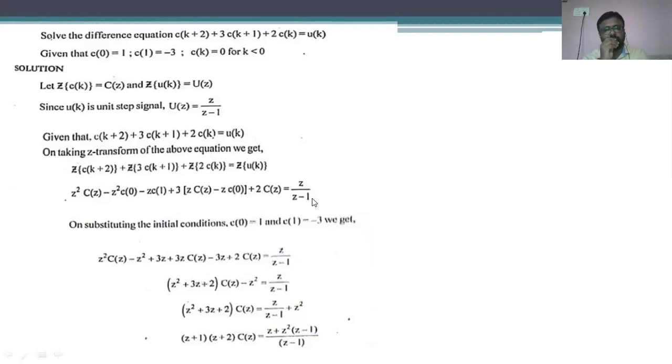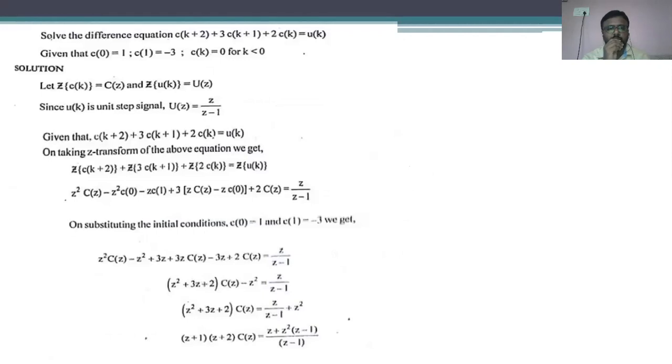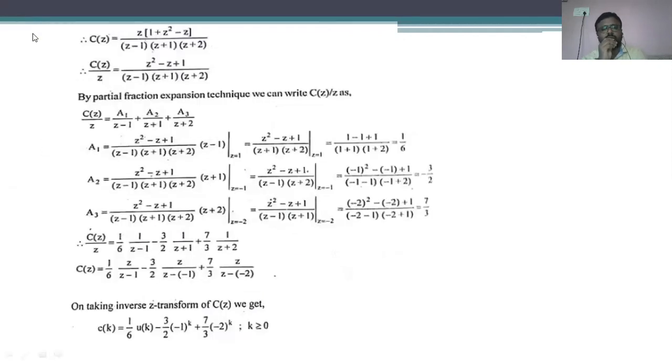The z transform of the step function is nothing but z divided by z minus 1. So just substituting the value of c of 0 and c of 1 as 1 and minus 3, we are going to get the z transform function. And after that, the impulse response can be calculated by applying the partial fraction method.